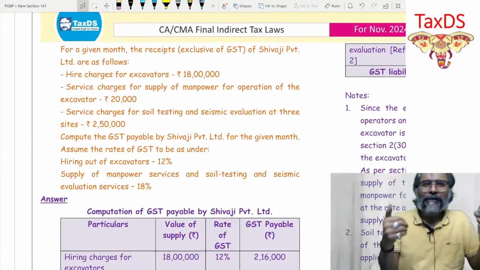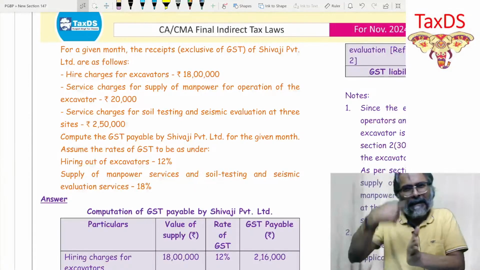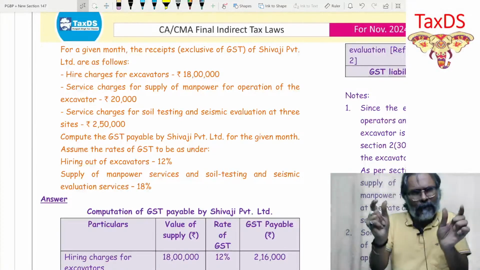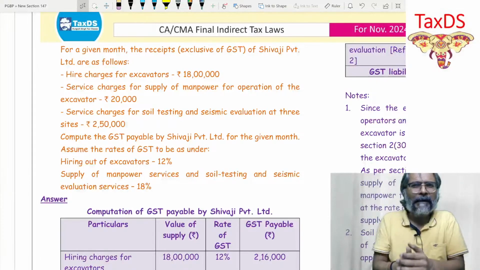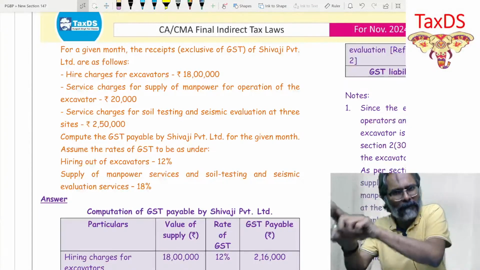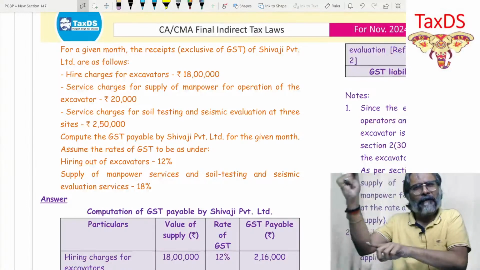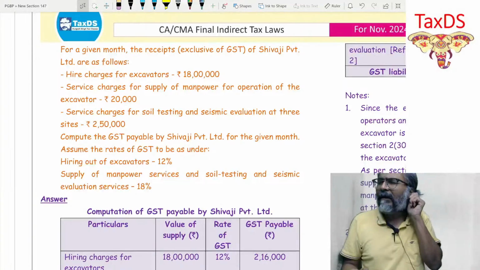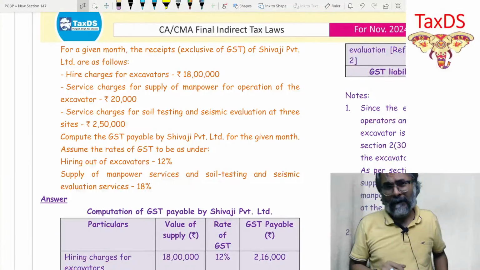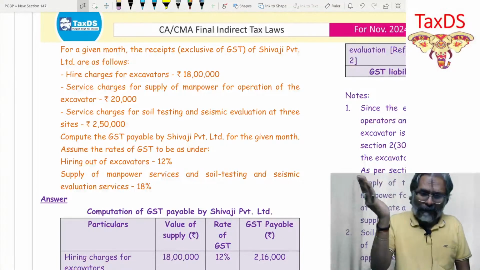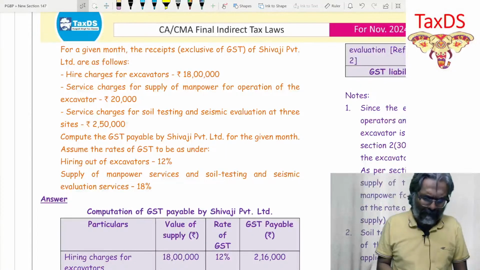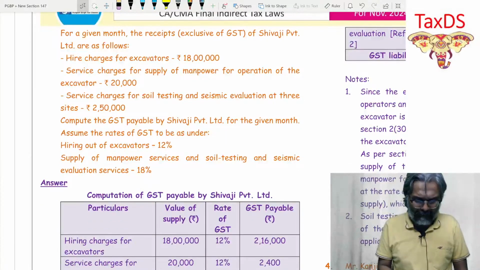Answer is no. So they are naturally bundled? Yes. So in a composite supply, even if the question gives you a case of split pricing, don't get confused. It has to be considered as a case of a composite supply, and therefore the classification would be made accordingly, with that of the principal supply, which we know is the hire or rent of the excavators. This is one thing that you should always bear in mind.